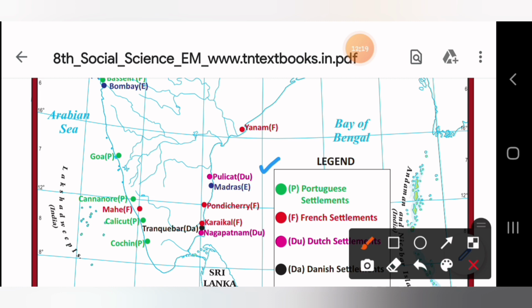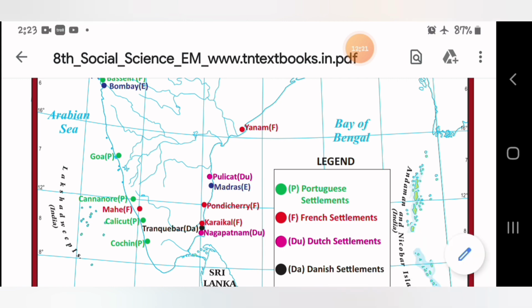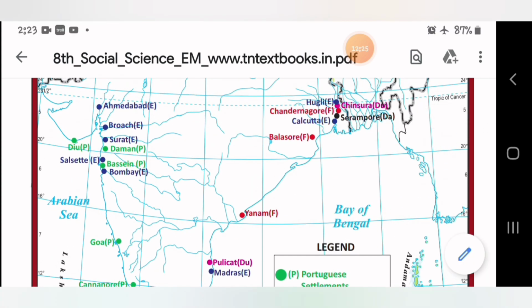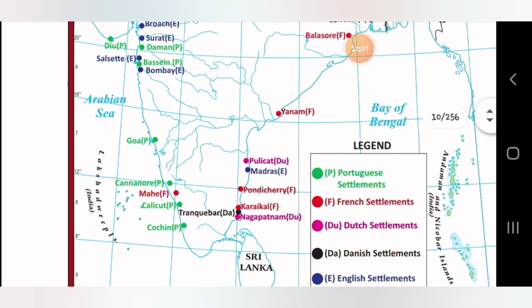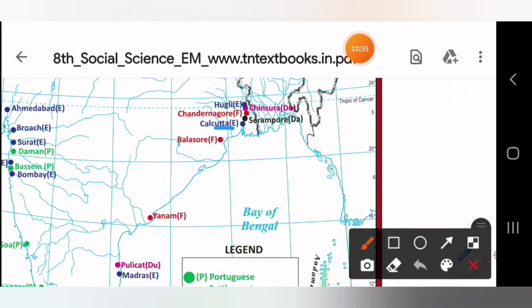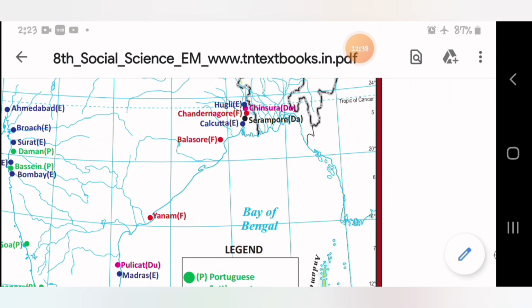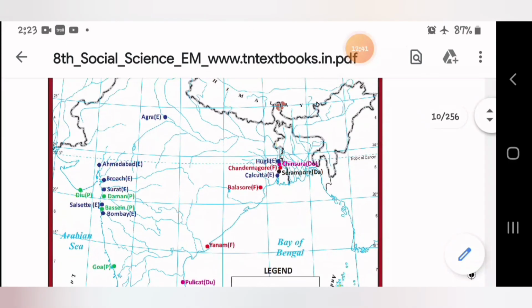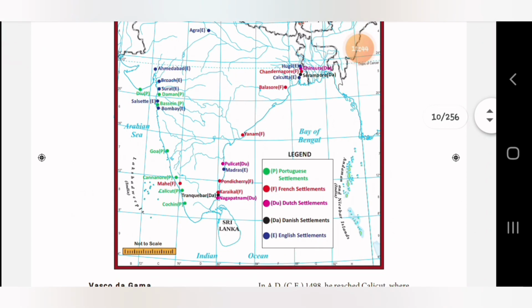And last one is Calcutta. Calcutta is here, English settlement. So all 8 places represent settlements. When you mark this map, you are supposed to write in the bracket what settlement it represents. Got clear? Fine.